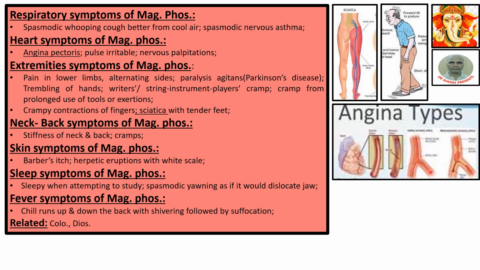Note this here. This is normal. Here, there is occlusion. I mean, there is accumulation of some sticky thing here. These are the conditions which lead to angina, ultimately heart attack. Extremity symptom of MAC-PHOS: pain in lower limbs, alternating sides, paralysis agitans. Paralysis agitans is actually another big disease.